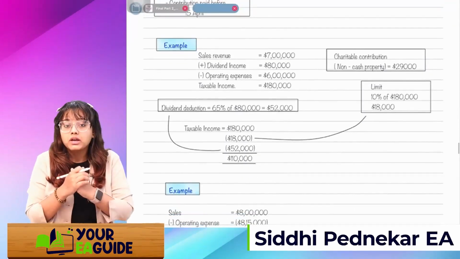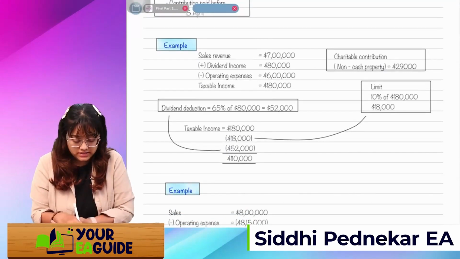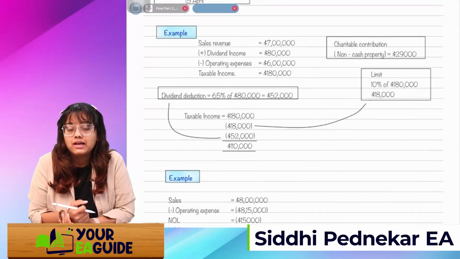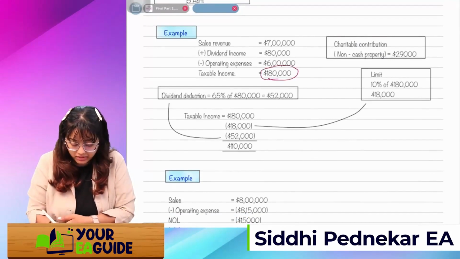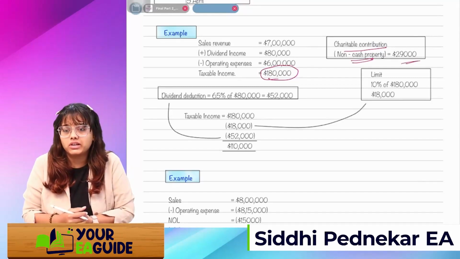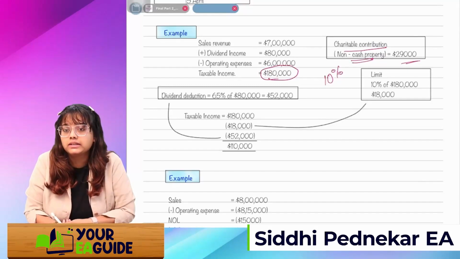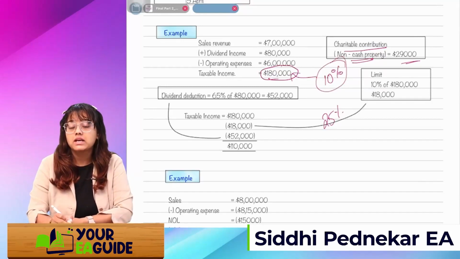It will be better. Example: sales revenue is 7 lakh plus I have received a dividend income, and my operating expenses are 6 lakhs. So my taxable income is 1,80,000. Now, do you remember, if there is a charitable contribution and I'm contributing non-cash property of say 29,000, if it's non-cash, simply what we will do, we'll just take 10% directly, right? If it's cash, then it's 25%, do you remember? But here it's non-cash, then we'll just take 10% of the taxable income. That is 10% of 1,80,000, that will be 18,000.